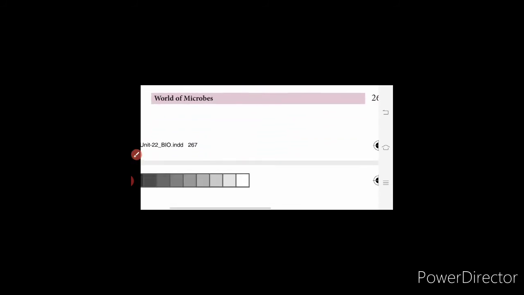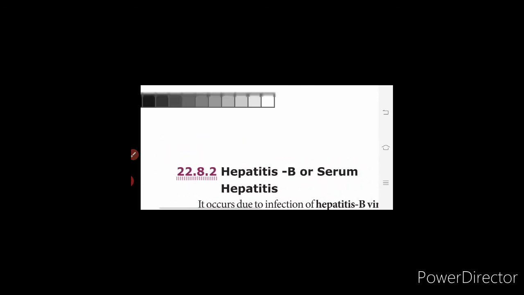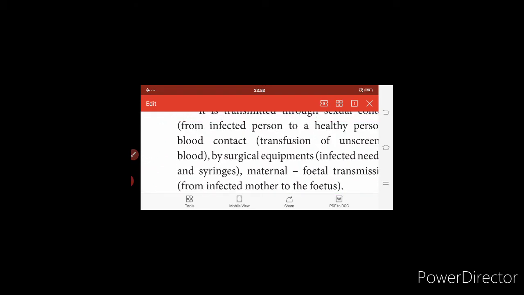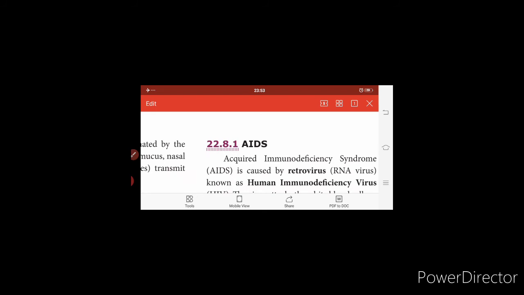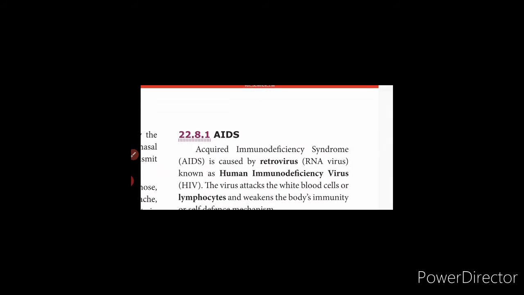So what is AIDS? Acquired immunodeficiency syndrome. It is caused by a retrovirus with RNA, ribonucleic acid, known as the human immunodeficiency virus, HIV.